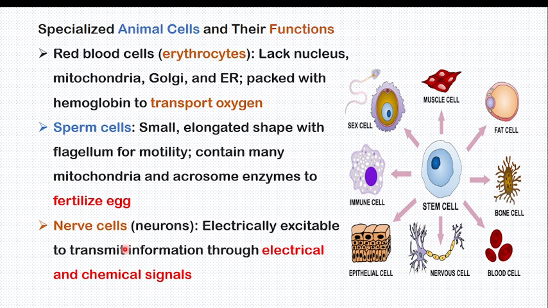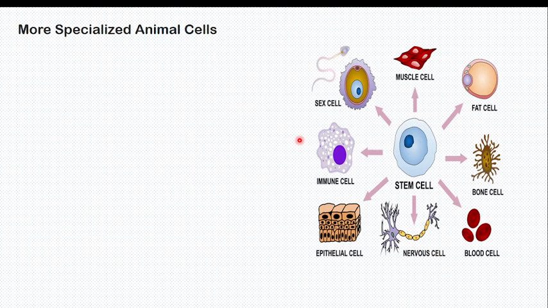But keep in mind that neurons are nerve cells specialized only to transport information through electrical and chemical signals. The normal cell can't do this. Without the myelin sheath and axon, they can't transport information in electrical and chemical signals. I hope you are understanding how those cells are now trained to be special for a particular function.